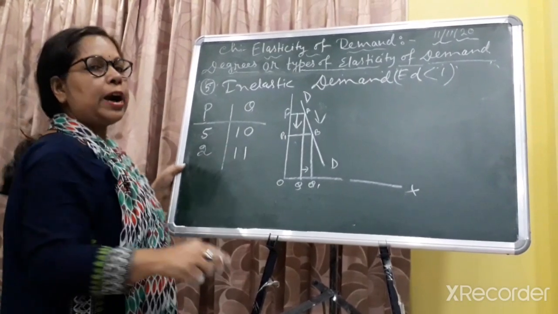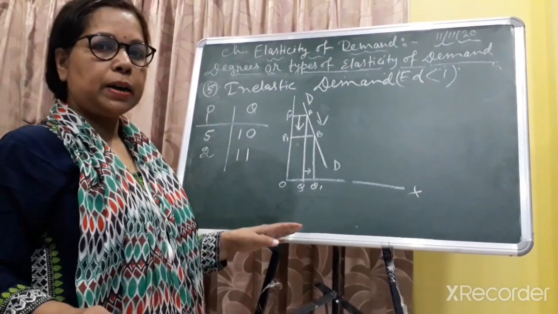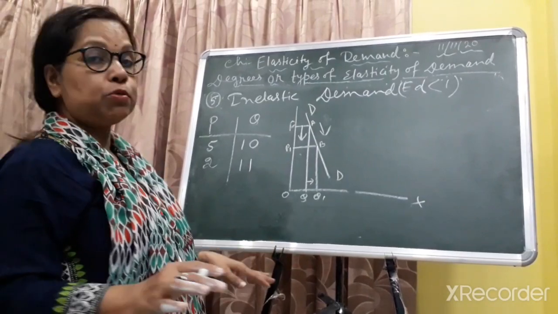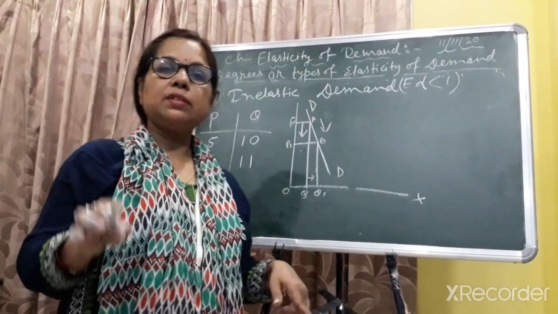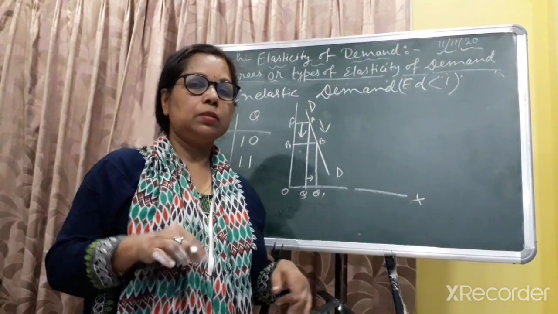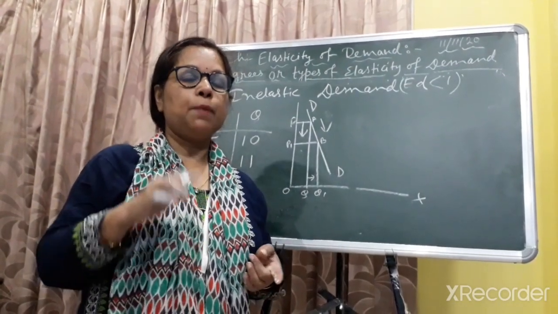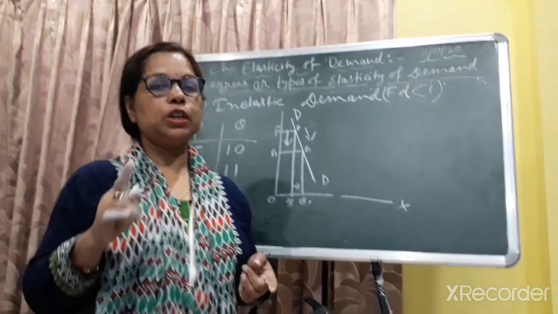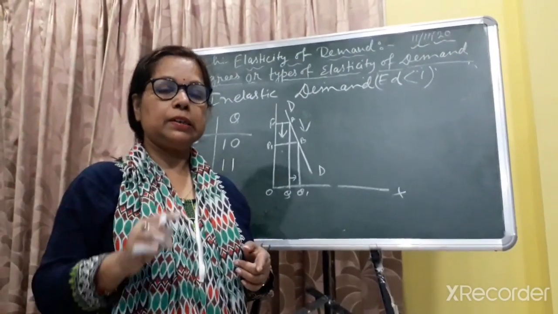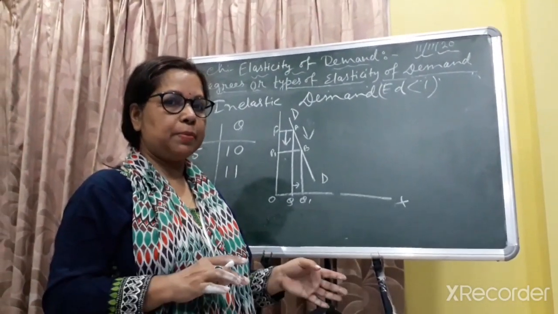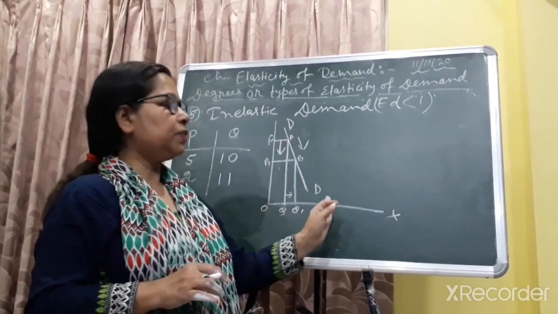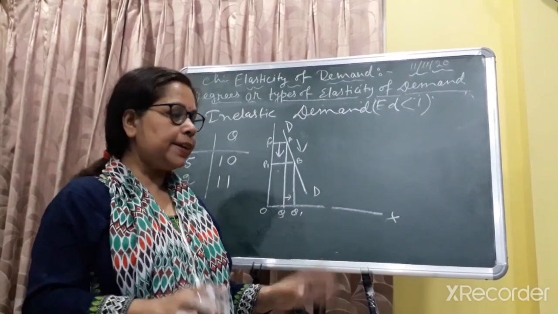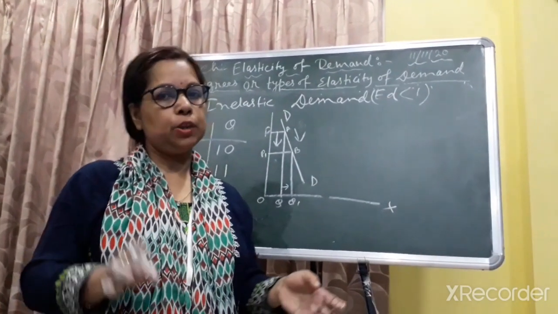So there are 5 types of elasticity of demand, and this is very important. You have to draw the 5 types of demand curves. It can be asked in the exam. You may be asked to show perfectly inelastic demand with the help of a diagram, and also you have to write the value. So these are the types, and today up to this, next day I will start numericals. Thank you.